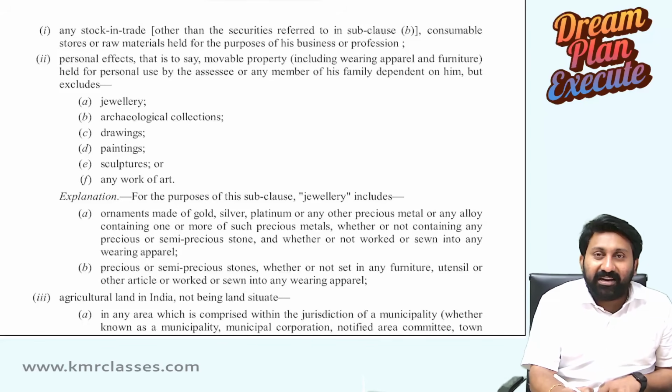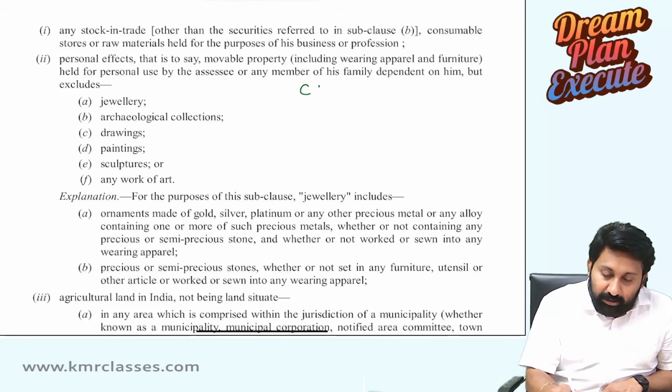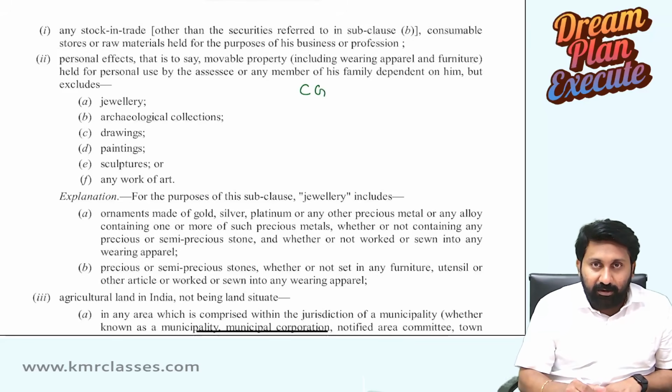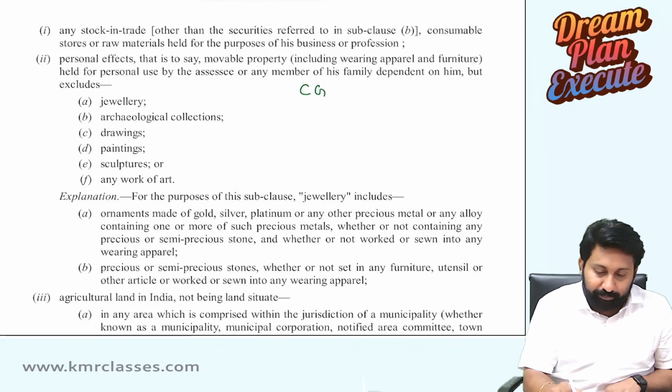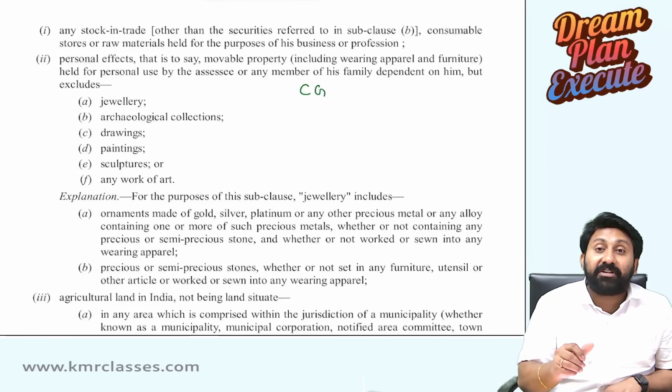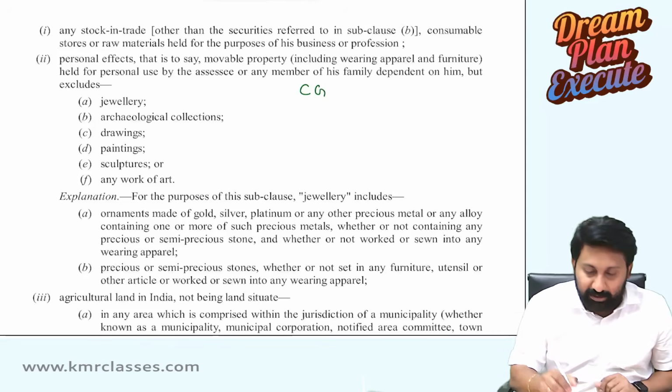The logic of the lawmaker is very, very simple. What is the name of the chapter? Capital gain. What do you mean by capital gain? It talks of appreciation which is in capital nature. Something which has an inherent capacity of appreciation.